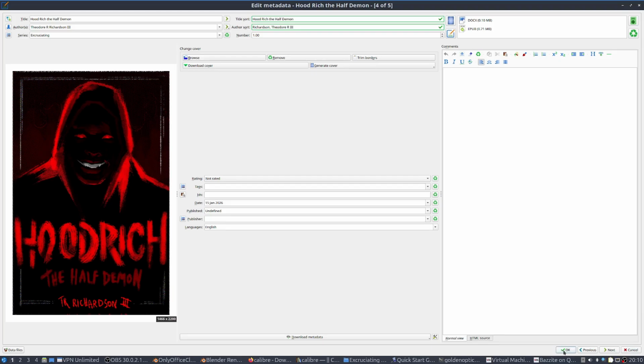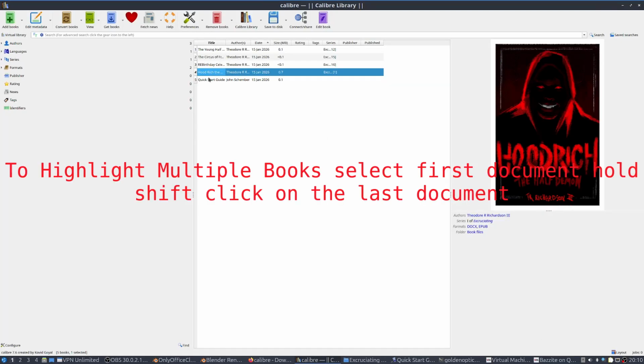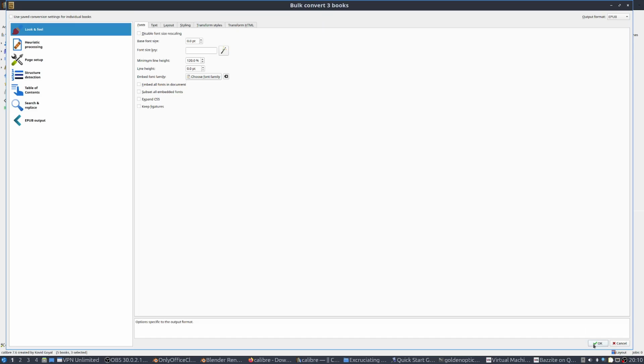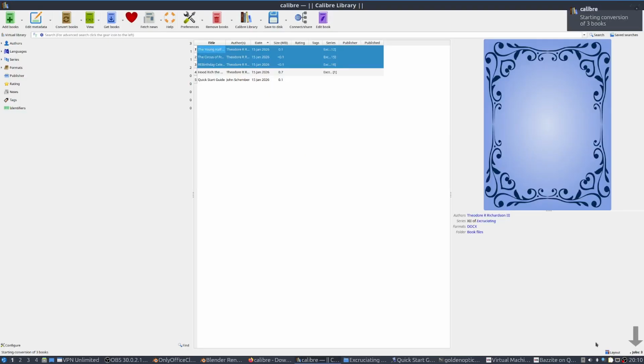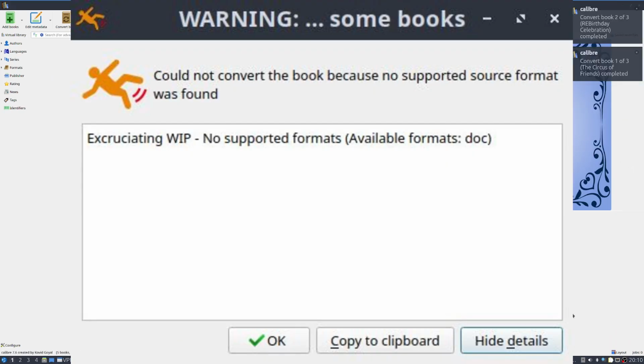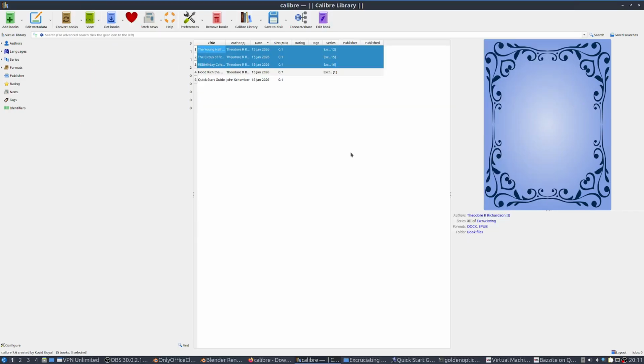Just hit OK, and I'm not gonna republish this one. So this one, if these are in the right format, I can do this, convert, and it'll convert all these books at the same time. Do three jobs. And if it's not in the right format, it will tell you that it's not in the right format. But that's all that I got for right now for this.